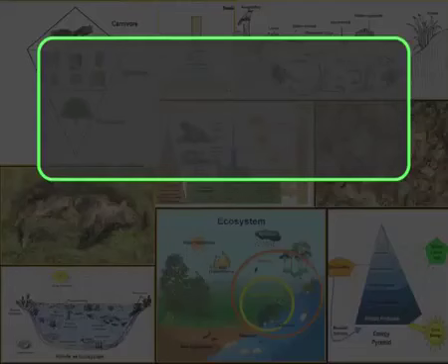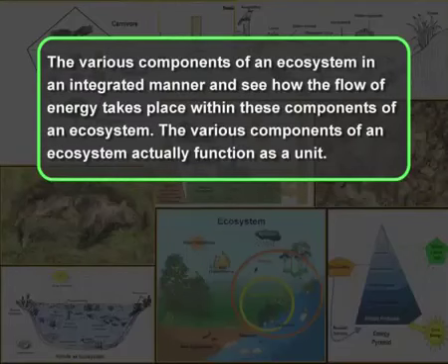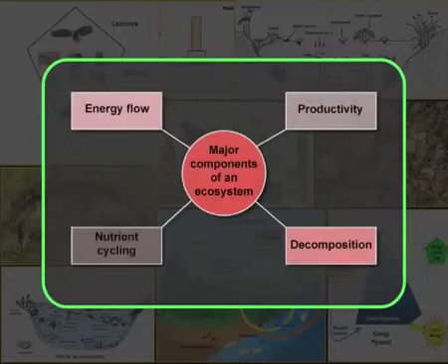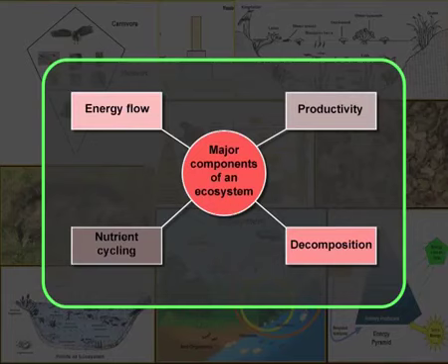Now, let us study the various components of an ecosystem in an integrated manner and see how the flow of energy takes place within these components of an ecosystem. The various components of an ecosystem actually function as a unit. Now, let us see what are the major components of an ecosystem. The major components of an ecosystem are productivity, decomposition, nutrient cycling and energy flow.